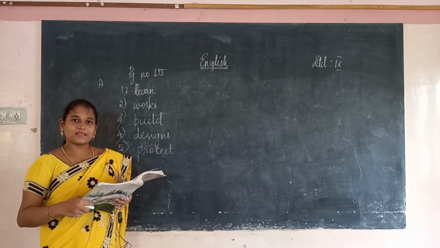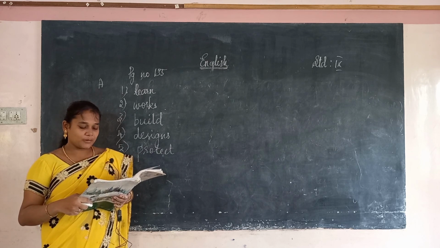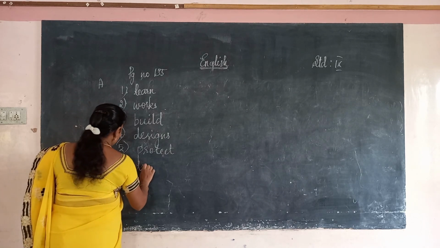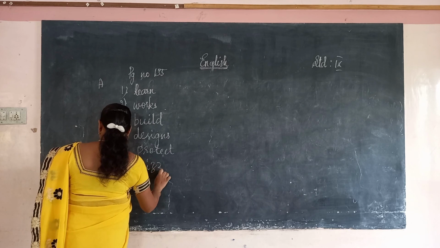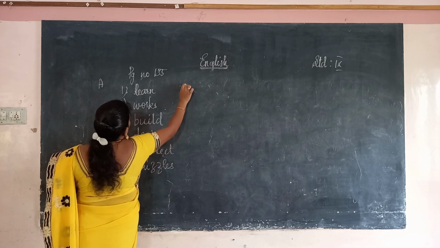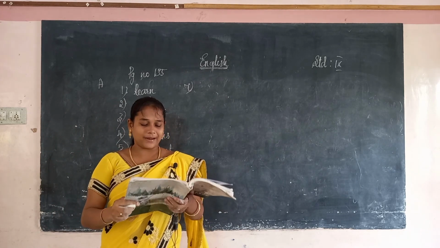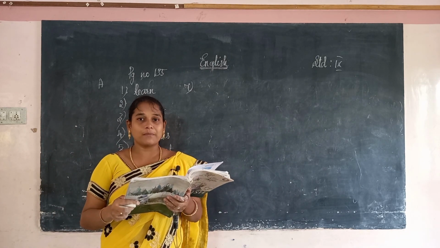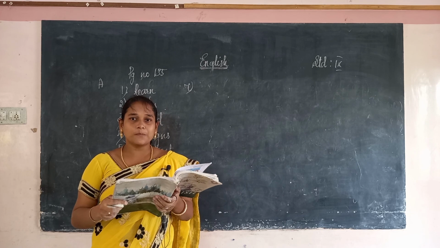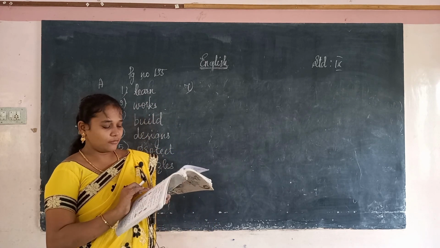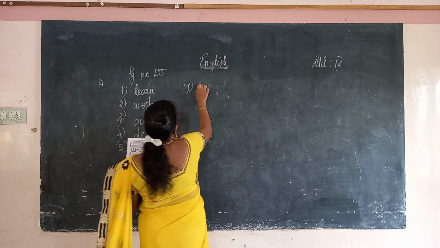It is third person singular, so verb plus s will be there. So drizzles. Okay, drizzles. And the seventh one, my mother dash in a factory. My mother is a she, third person singular. So work plus s, that is works.